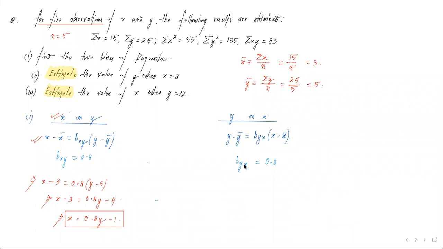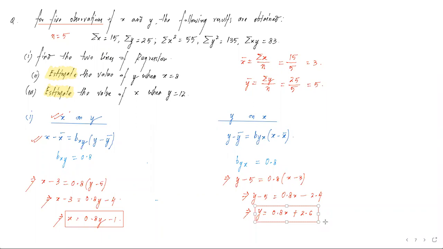Similarly, if we do the calculation for this side, it is y minus y bar, that is y minus 5, is equal to 0.8 x minus x bar, that is 3. Now simplification, y minus 5 is equal to 0.8x minus 2.4, or y is equal to 0.8x plus 2.6. हमने minus 5 को वहां भेजा, it becomes minus 2.4 plus 5.